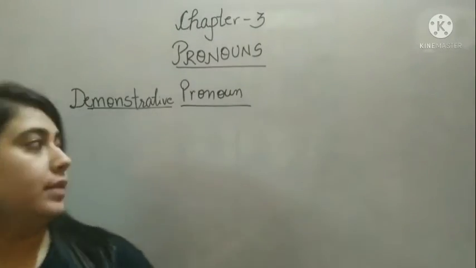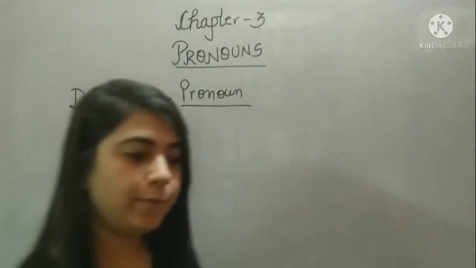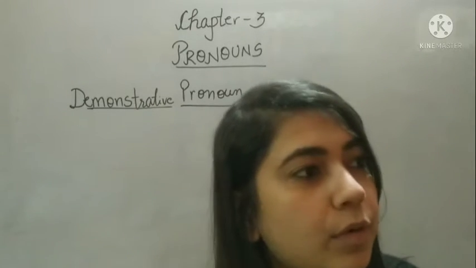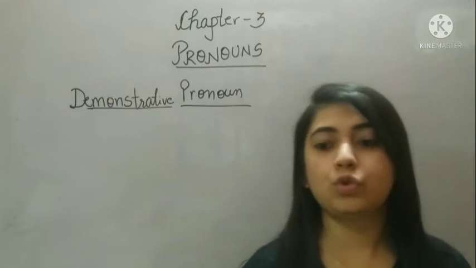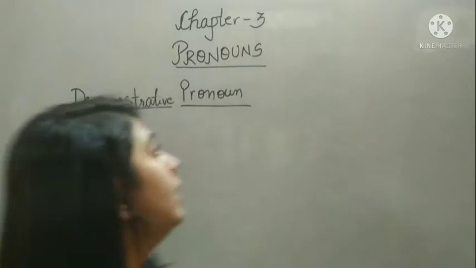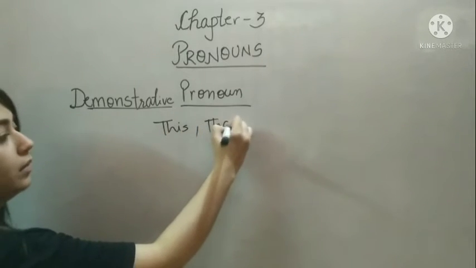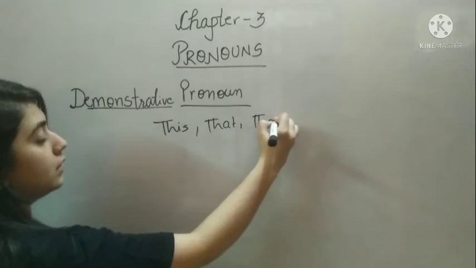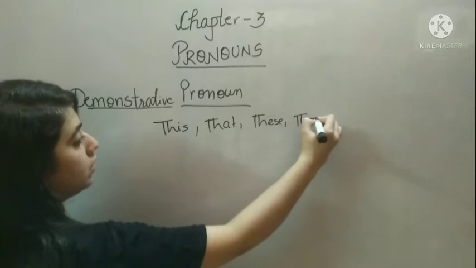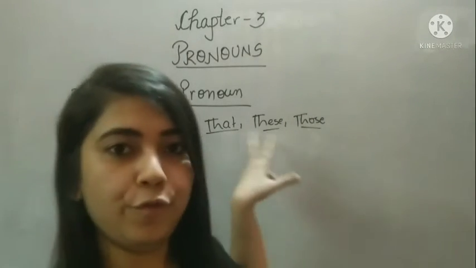The next one is demonstrative pronouns. Now, what are demonstrative pronouns? Demonstrative pronouns are used to refer to any object. Okay? This, that, these, those. These are demonstrative pronouns.